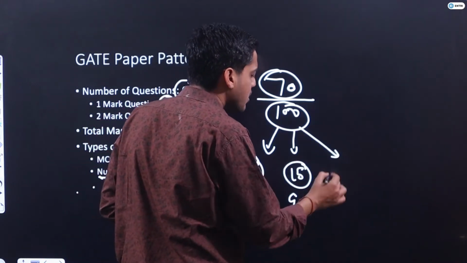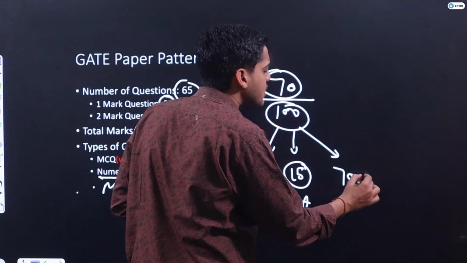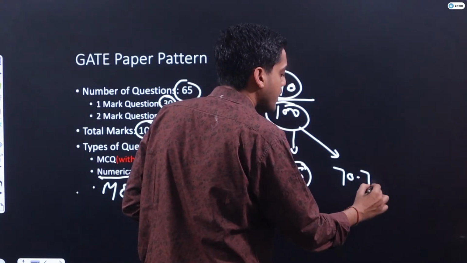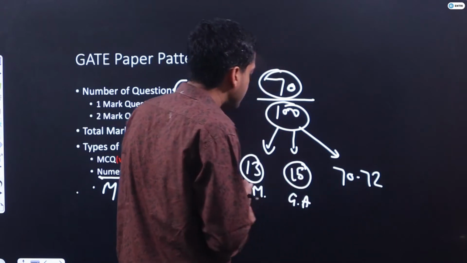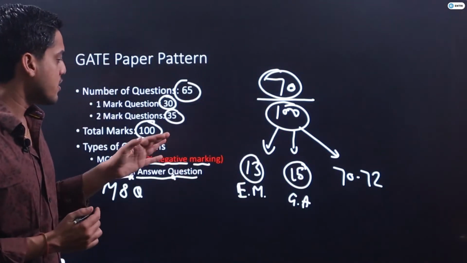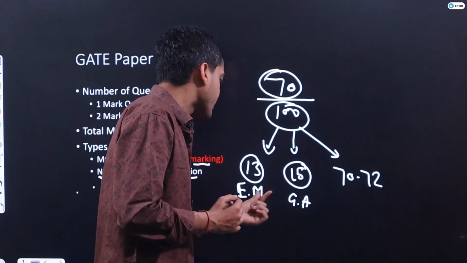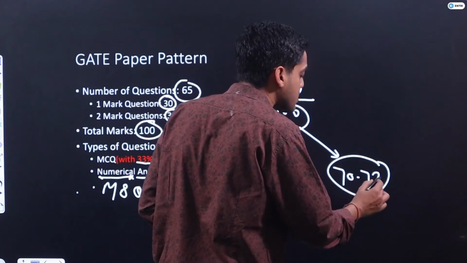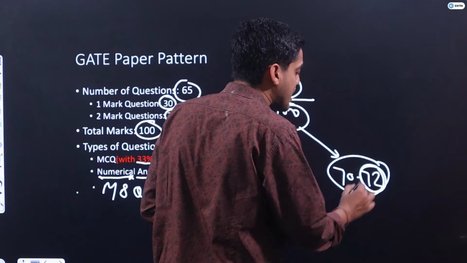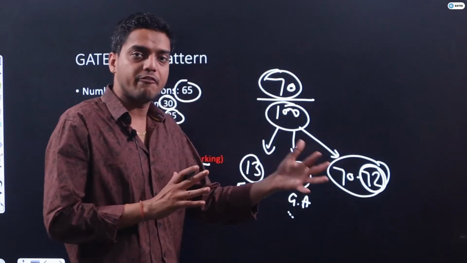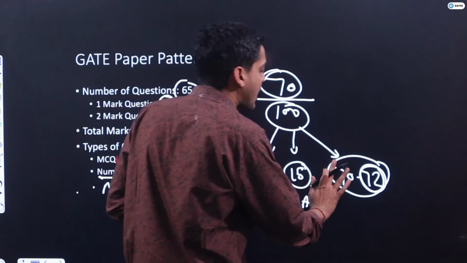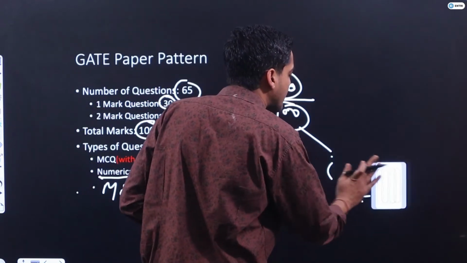The remaining 70 to 72 marks are for the core subject, the technical subject. Nowadays it is fixed: technical subjects will be asked for 72 marks.